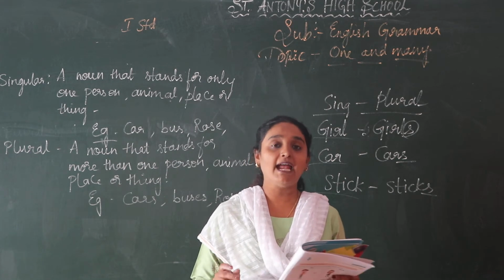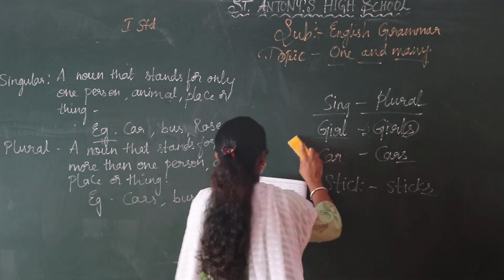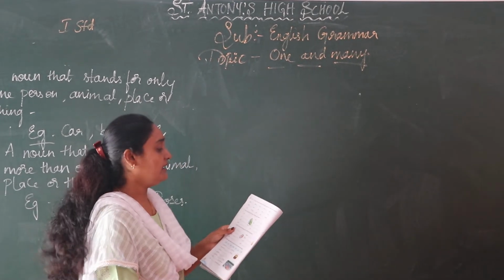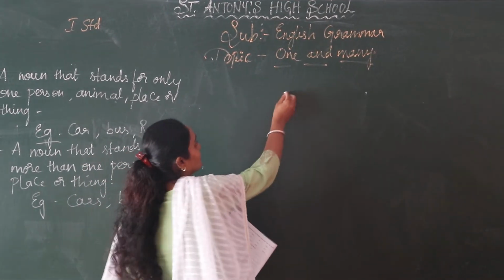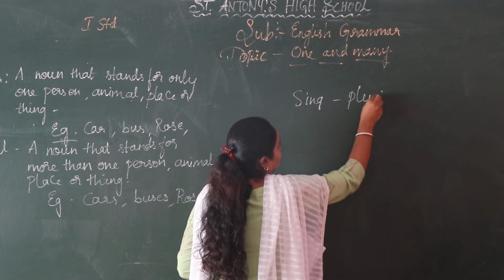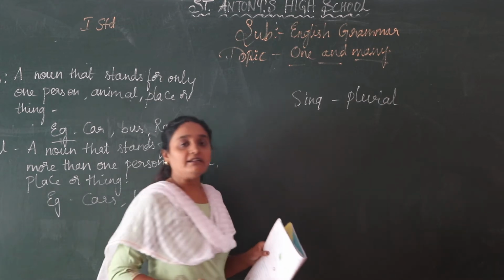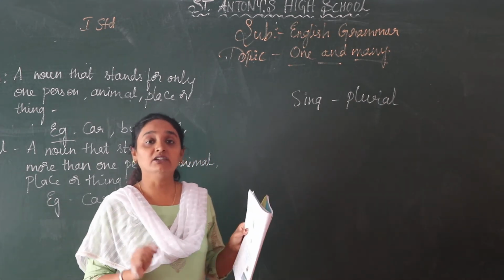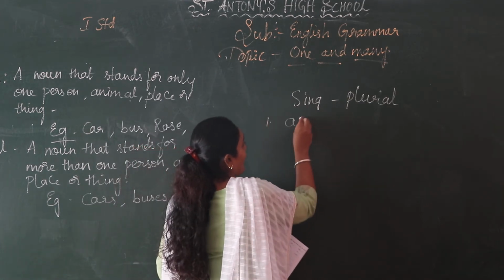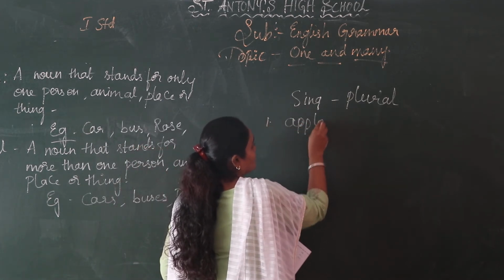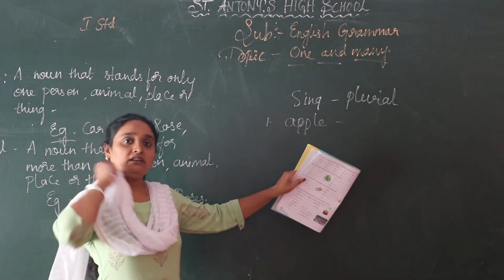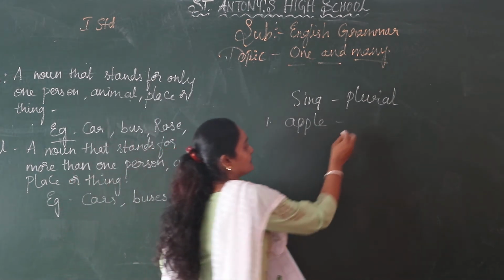The first one is add S. Exercise A, page number 14. Apple. I am going to write like this for you so you will be able to understand clearly, singular and plural. In the textbook they have already given you the singular noun. For example, the first one, apple. What do you have to write for the plural noun? Can anyone in the class tell me? What are you going to write? Apples.